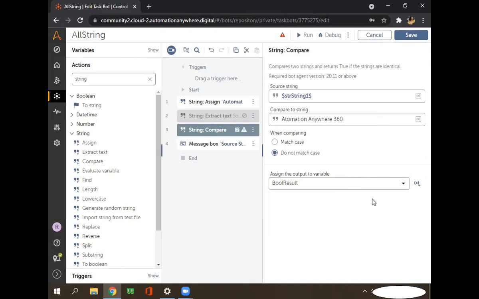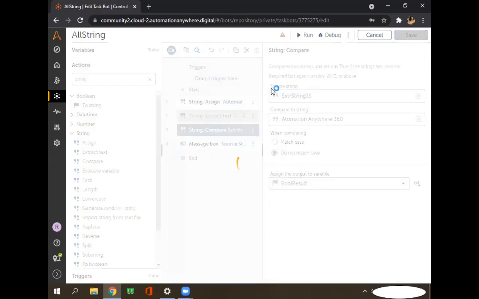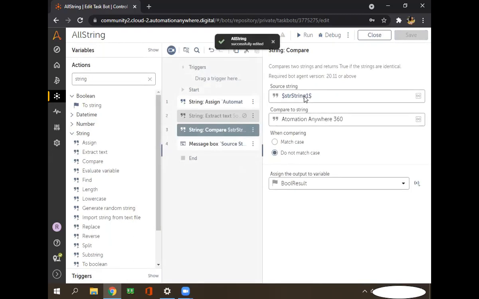Now I want to check what is the result of this particular compare command, and for that I'll use one validation. That is a new thing which we are going to introduce in this session.